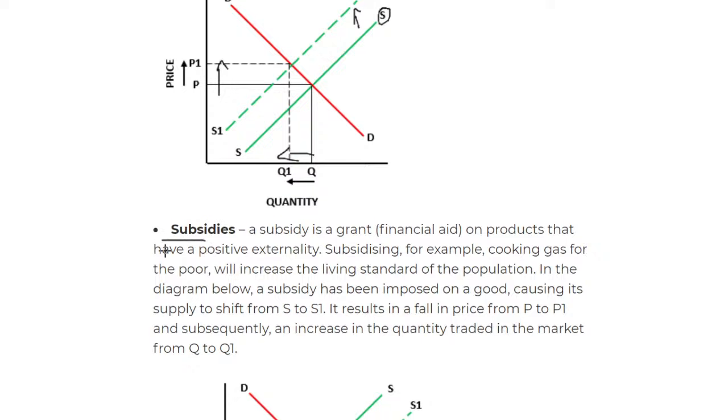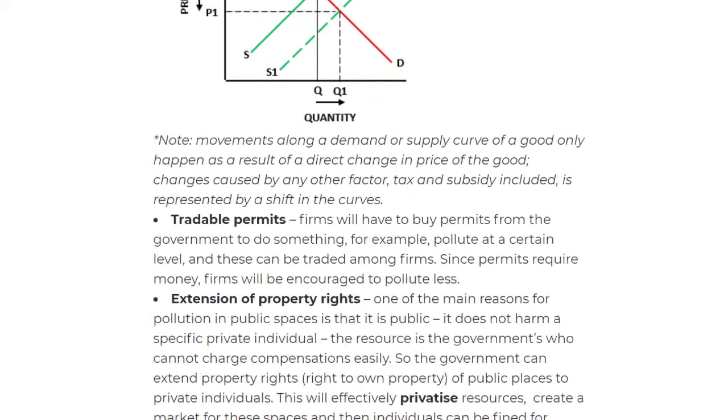Then we have subsidies. Subsidies are basically financial grants, and financial grants basically means that you're giving help to the producers so that they can make a certain product more. So this can be good if they want to promote a certain type of product. They can simply say, okay, here's my subsidies, so produce more of this, for example, books for education. They give to the book industry some subsidies so that they can lower the production costs. Lowering the production cost will increase the supply, and increasing the supply will give positive effects on their society if the product is a merit good.